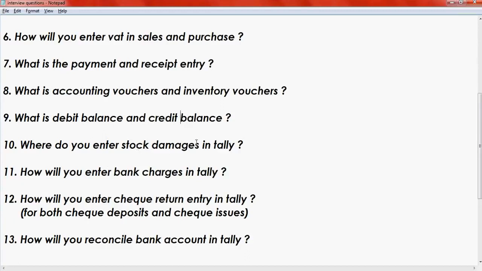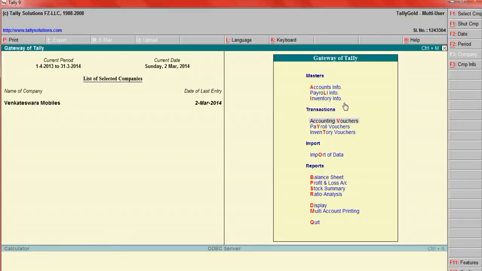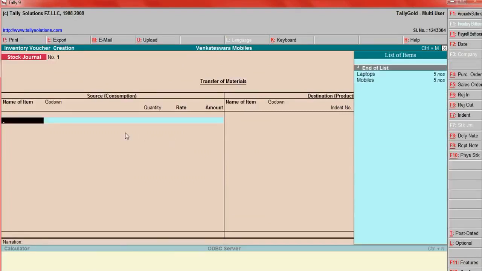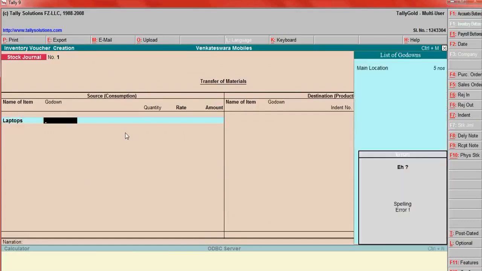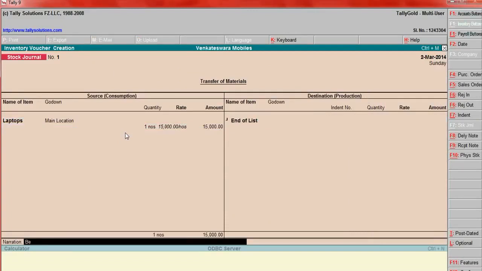Where do you enter stock damages in Tally? Go to Gateway of Tally, Accounts, Inventory Vouchers. Here you can enter, for example, laptop, one number, being stock damages. After you enter this, the quantity will reduce from the stock.